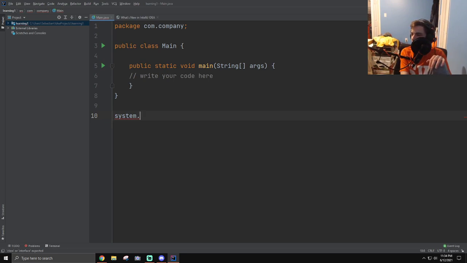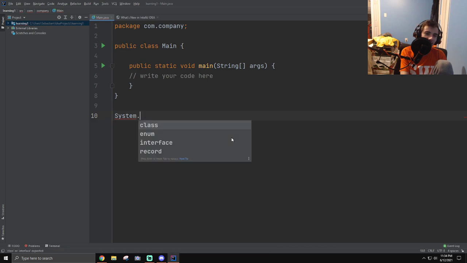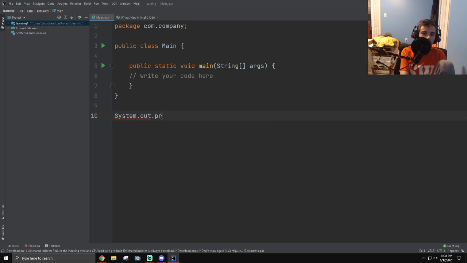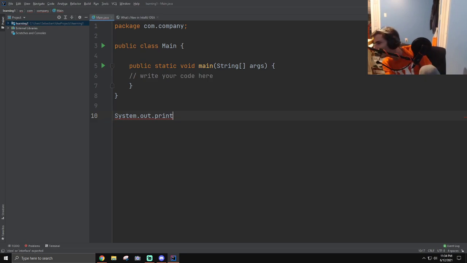System dot out dot print... System dot out dot println. Is it print in or print ln? But you can do sout and click tab and it autocompletes for you.